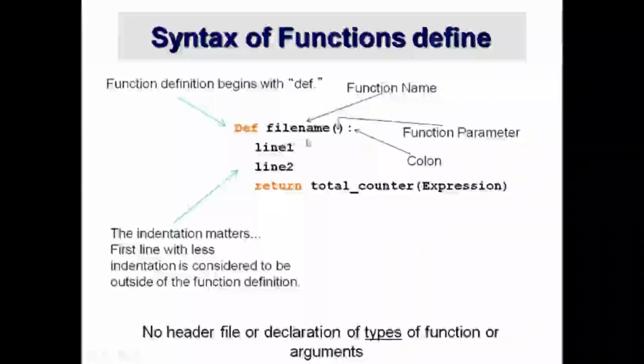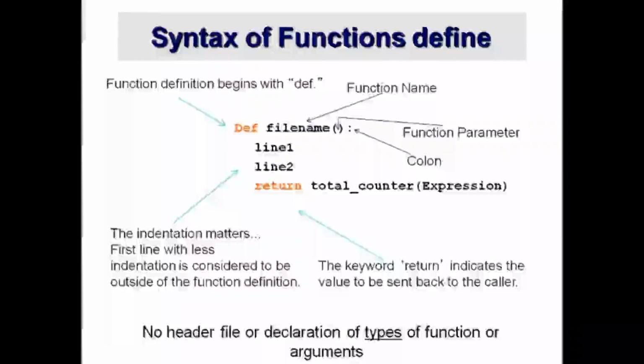Line 1 and line 2 are the user-given statements. That means the user can print their objective or whatever they want to execute, written in line 1 and line 2. Return is the keyword that indicates the value to be sent back to the caller. Here indentation is very important, because due to indentation, line 1, line 2 and the return statement become part of your function.